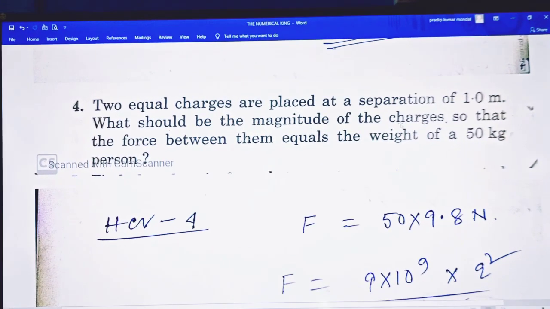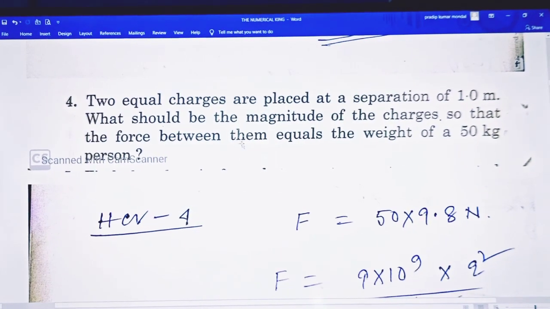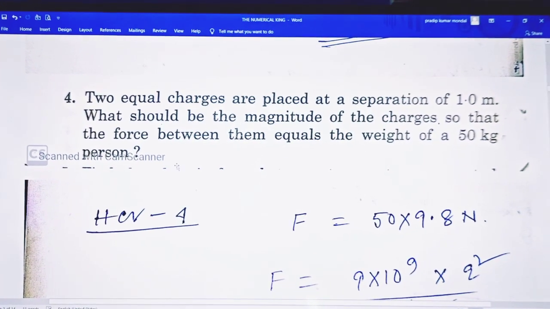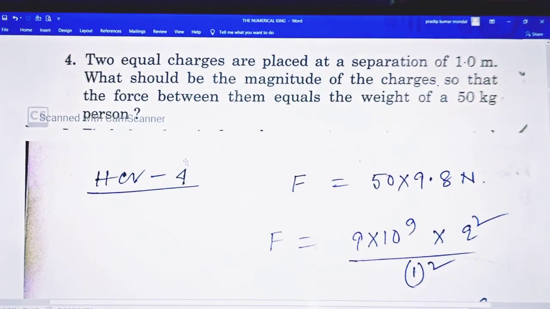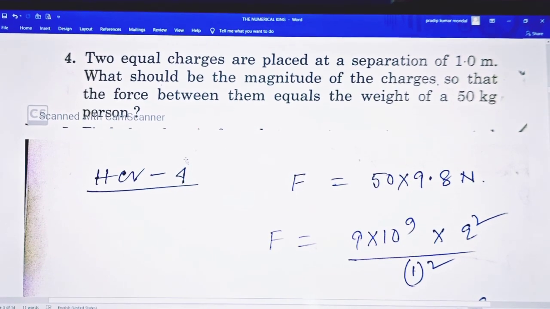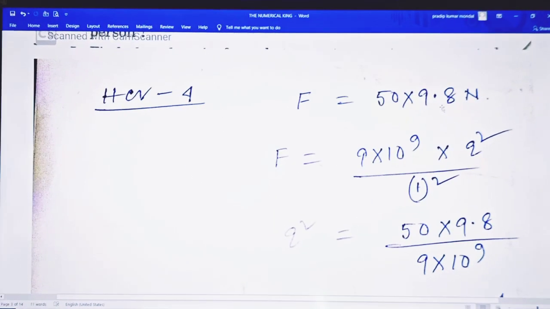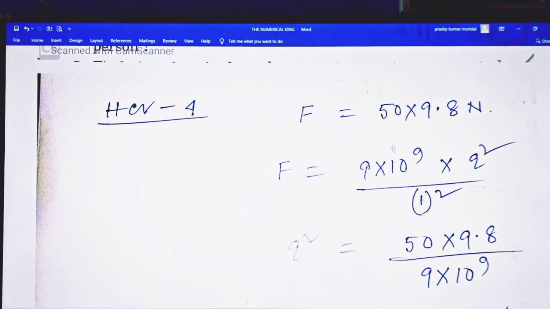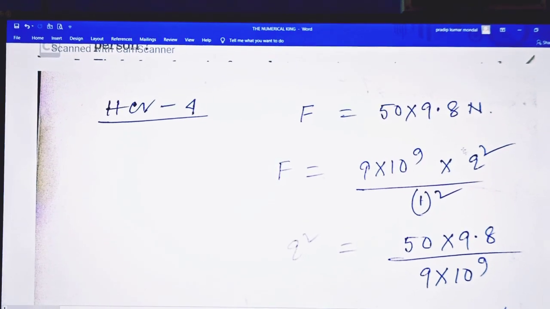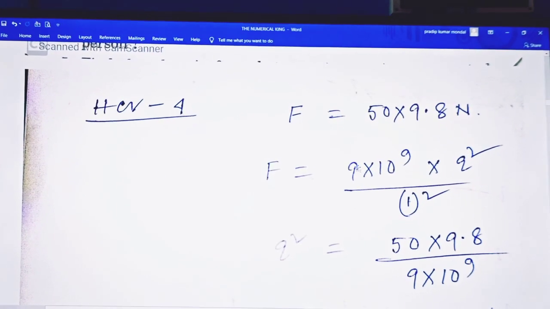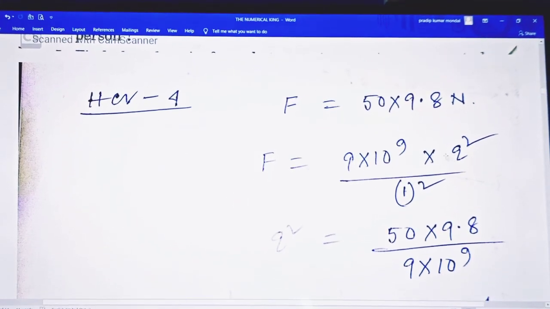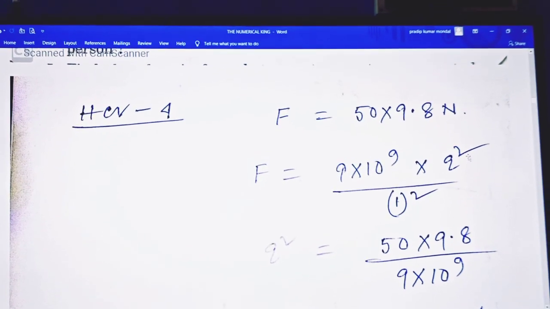What should be the magnitude of the charges so that the force between them equals the weight of a 50 kg person? So F equals 50 into 9.8, and F equals 9 into 10 to the power 9 into Q square. Note the difference between 9 and Q square.